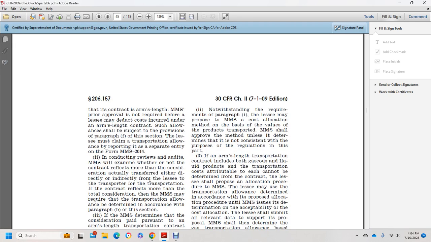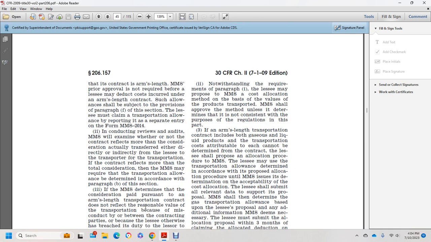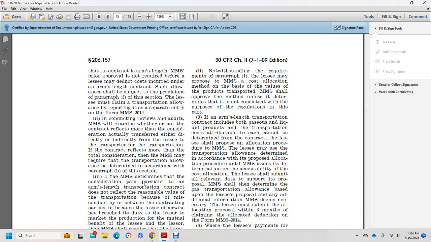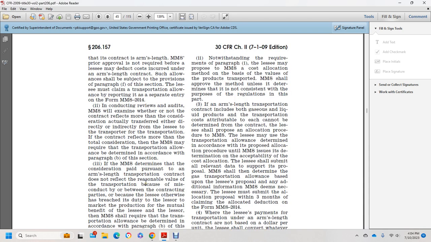In conducting a review or audit, the Minerals Management Service will examine whether or not the contract reflects more than the consideration actually transferred, either directly or indirectly, from the lessee to the transporter for the transportation. When the contract reflects more than the total consideration, the Minerals Management Service may require that the transportation allowance be determined in accordance with paragraphs (b) and (c) of this section. The Minerals Management Service determines when the consideration paid pursuant to an arm's length transportation contract does not reflect the reasonable value of the transportation because of misconduct or a breach between the contracting parties.